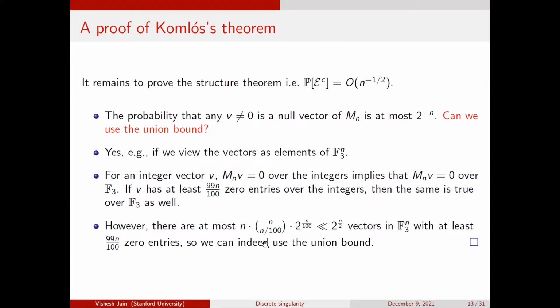Well, okay. What this thing shows is that the structure theorem is true over F3 to the n. But that's not the same as saying the singularity probability over F3 to the n is the same, because for anti-concentration over F3, there is some value that's going to be taken on with probability 1/3.